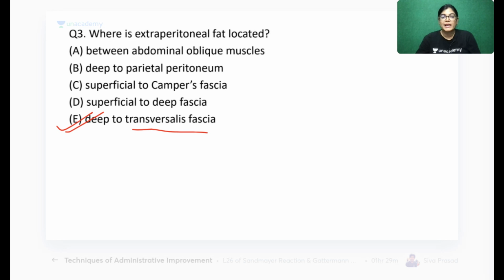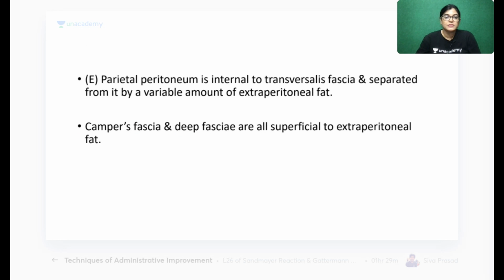These were the layers in successive order. The parietal peritoneum lies internal to transversalis fascia, and their separation by a collection of fat is called extraperitoneal fat. Camper's fascia and the deep fascia are all superficial to the extraperitoneal fat.